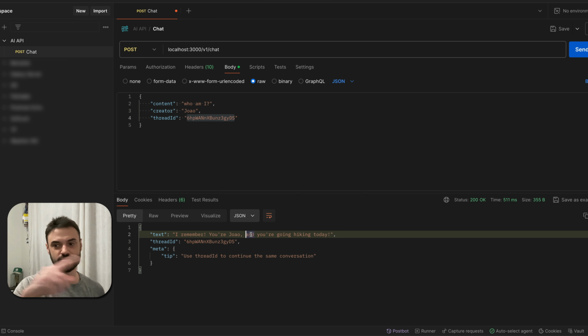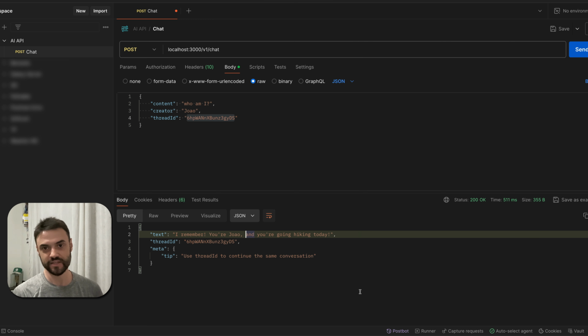But if I go back to my previous conversation and I go back to my old thread ID, it's going to go back to the Felipe conversation. So that's a very simple use case. And we want to have a lot of different use cases handled internally in the API. Developers can just have fun with a very simple API and build AI features without the complexity of AI and moving data around, saving data in the database.